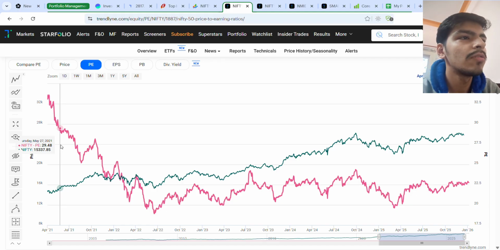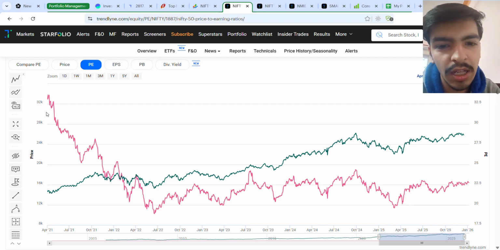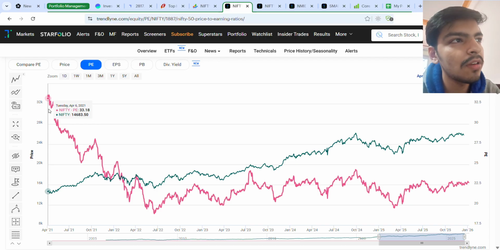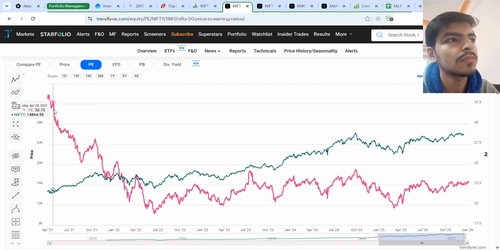Okay, so in Nifty 50 what we can see is, after the Corona crash happened, then came the Corona boom in 2021 and prices were rising like crazy. So the PE ratio of Nifty 50, that's the main index of India, was above 30. And the normal range for that is around 19 to 24.